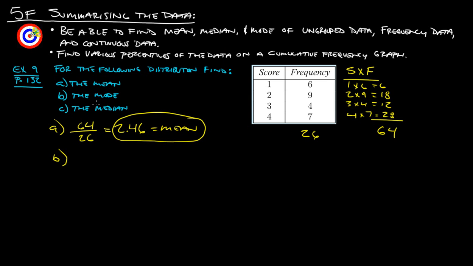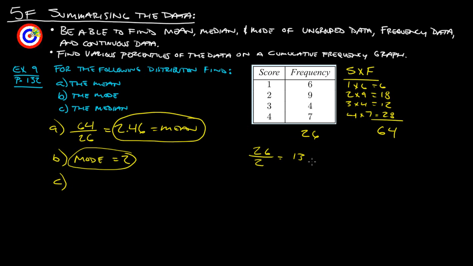For part B, the mode. So the one that occurs most often, again, that's a nice easy one because it shows us that 2 occurs the most often. So mode is 2. And then our median is going to be our middle score. And again, since we have 26, you take 26 and divide it by 2 and you get 13.